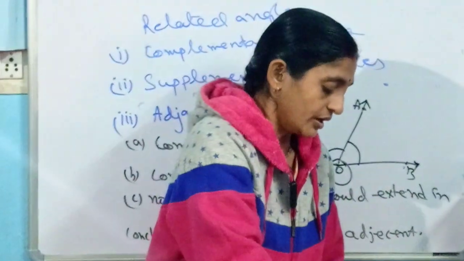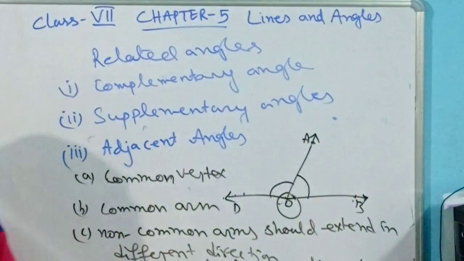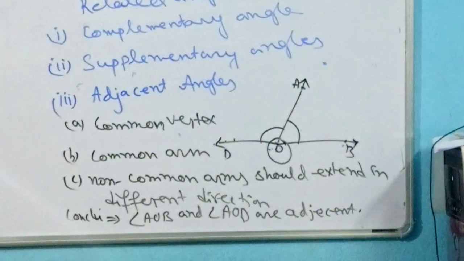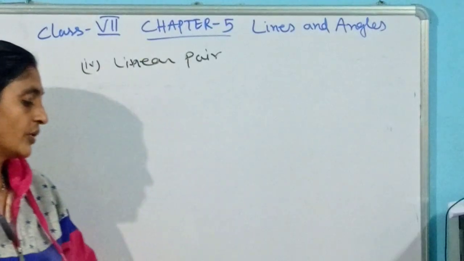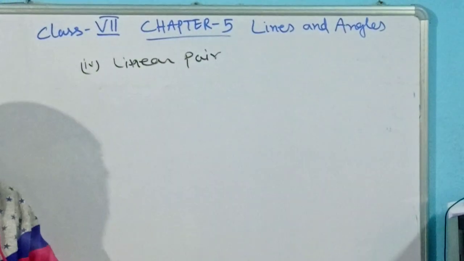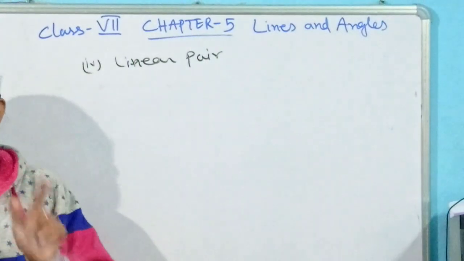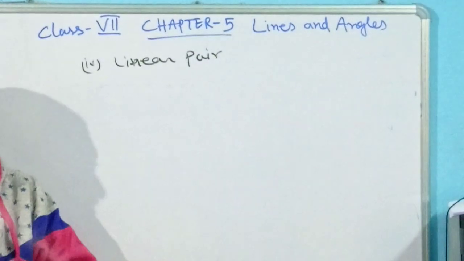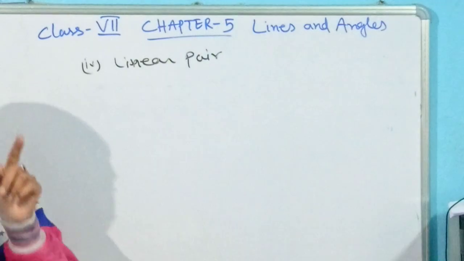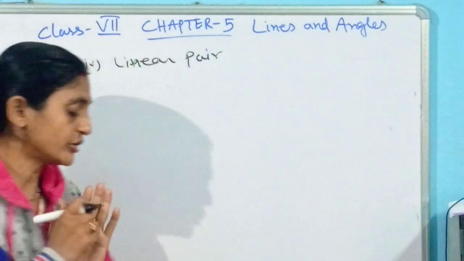So the next topic we will discuss is the linear pair. What do you mean by that? Already we have discussed adjacent angles and we have come to know the conditions they should follow for two angles to be adjacent. Now we will discuss the linear pair. A linear pair means two angles and how they are placed on a plane surface. That condition we will learn.